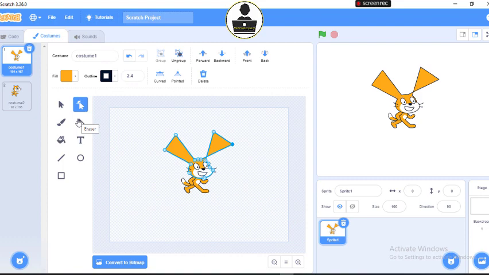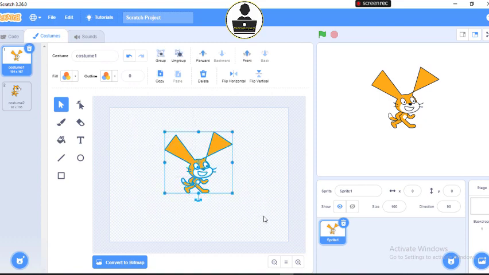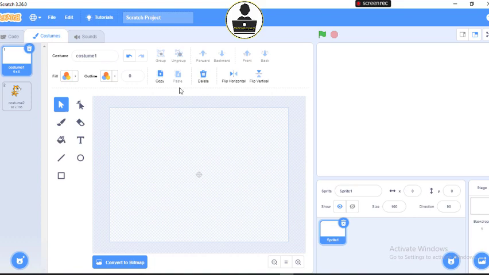So you have your eraser to erase, you have your text tool to type in your text, and you have your circle tool to draw a circle. So for now, let's pick our select tool, and we're going to drag over the entire shape, and then press the delete button on the keyboard, or you can also click this delete button here. If I click it, it goes out.